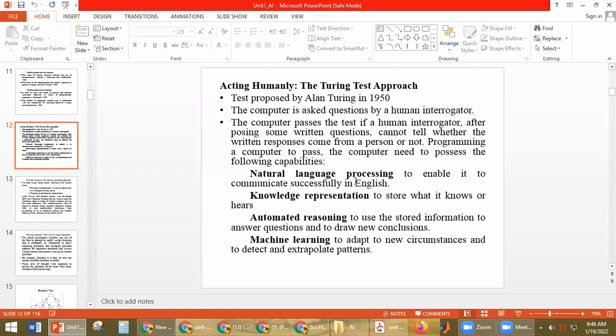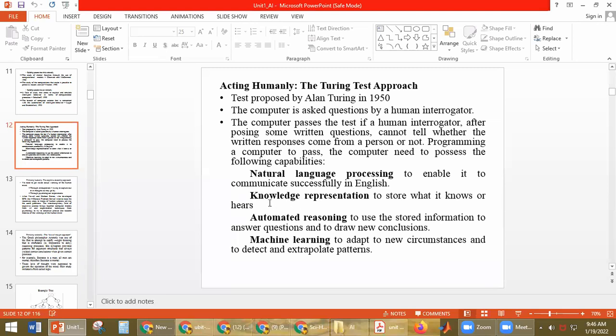If you see Google Assistant or Alexa, it is learning every time. When you ask a question again, it is able to give the same answer because it is learning every time from our questions. Here also, it should have knowledge representation to store what it knows and whatever it hears.